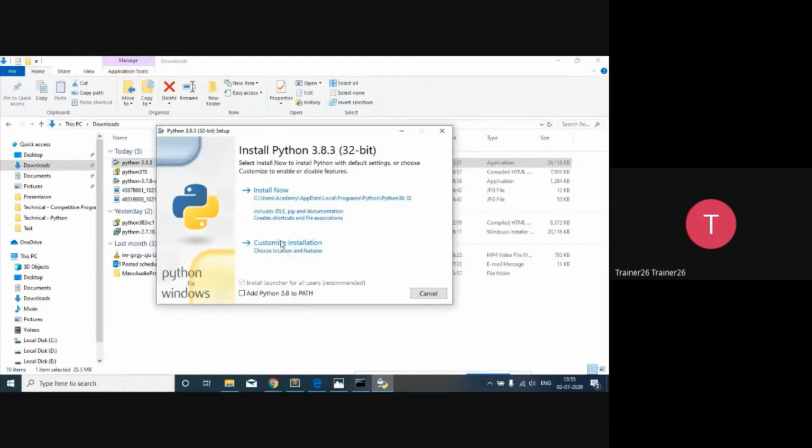Adding the path is very important here. So you click on it when you are going to use Python 3.8, and then click over here, and after that the installation is going to get started. I'm not going to install right now, because I'm going to use Python 2 on my machine for some reasons. So here, Python 3, you can install it.